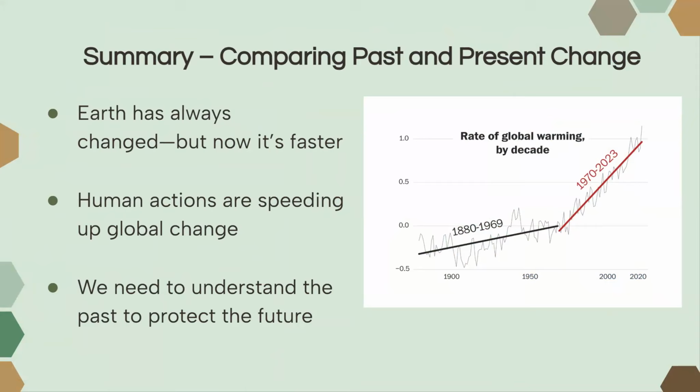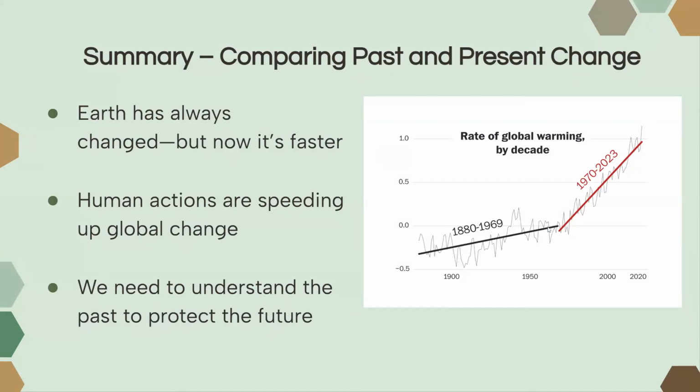So, in summary, Earth has always changed. In the past, it used to be more natural, but there are also human impacts that are causing these changes now. And those human impacts are causing those changes to happen at a faster rate. You can see between 1880 and 1969, the Earth was changing still. We had interglacial and glacial cycles, as you can see with this temperature graph, but it was a steady change.